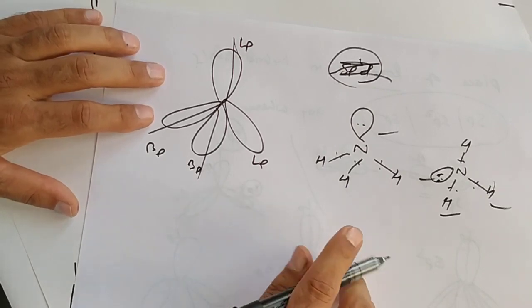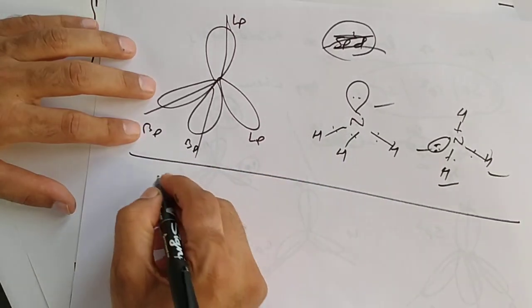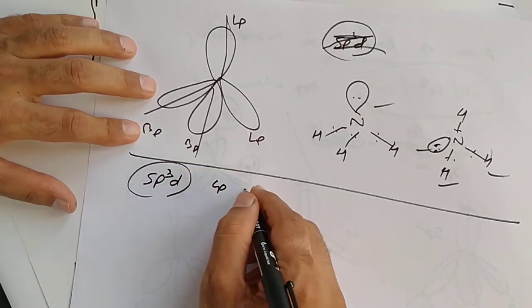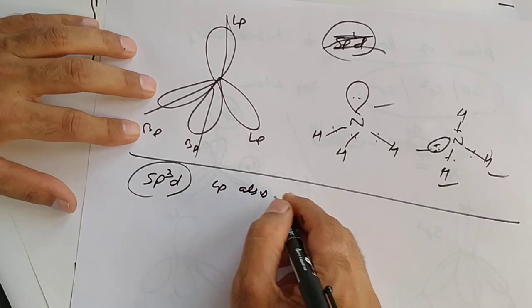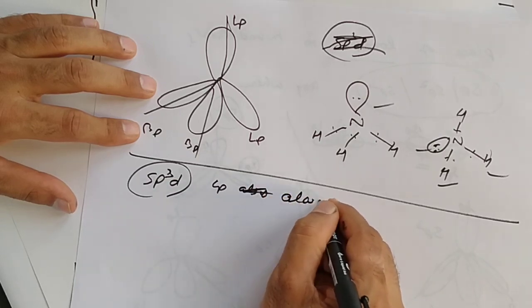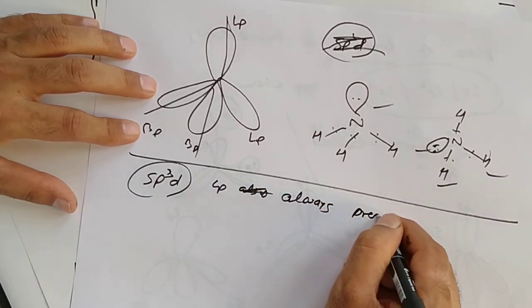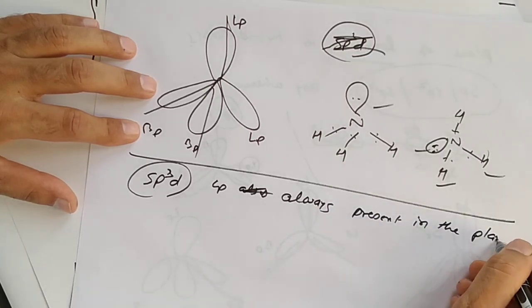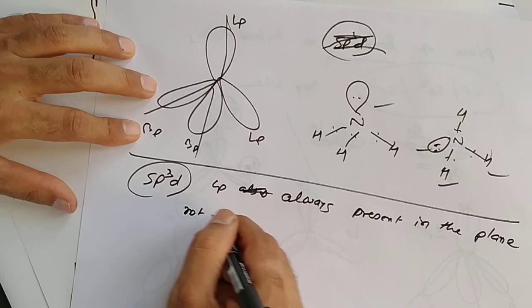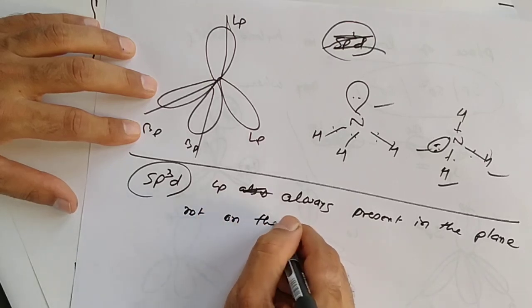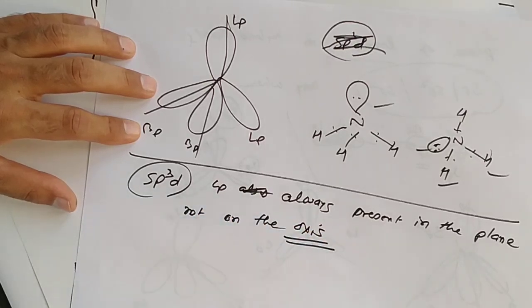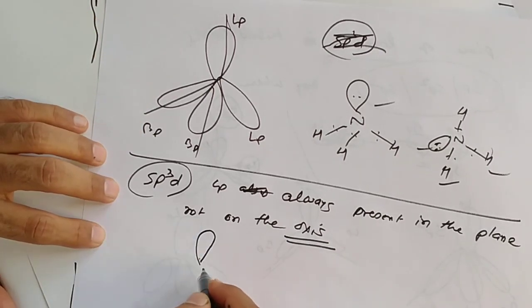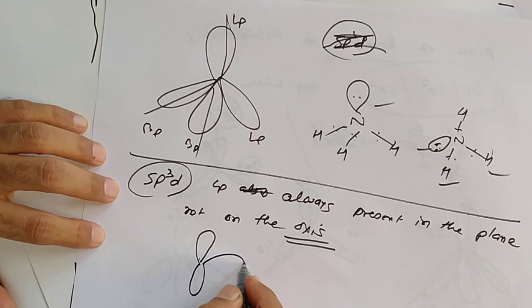But in sp3d, last point, lone pair is always present in the plane, not on the axis, never.